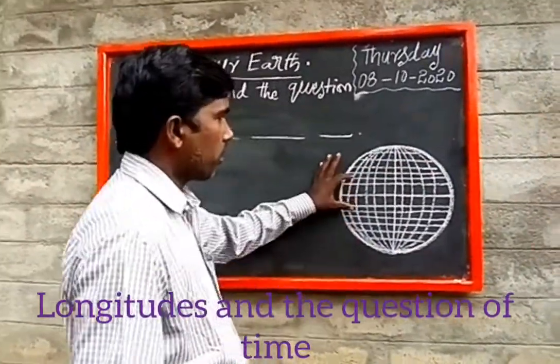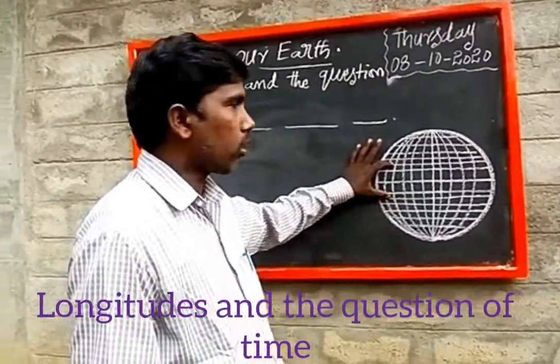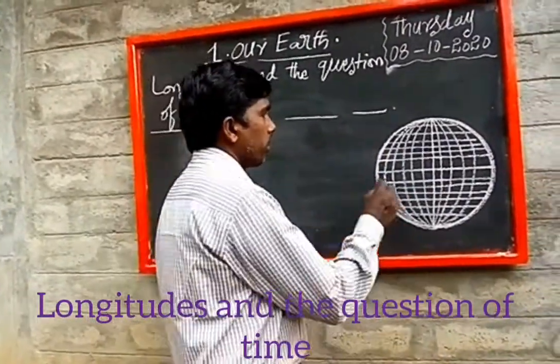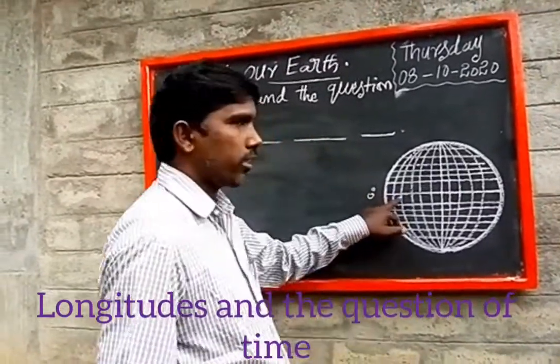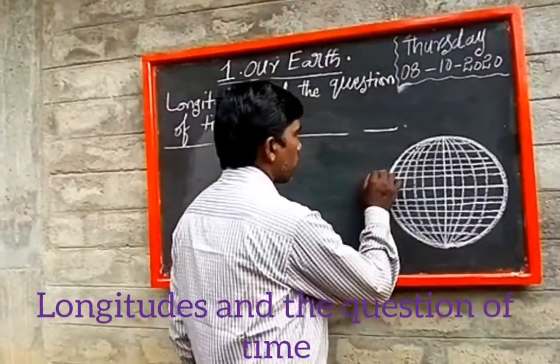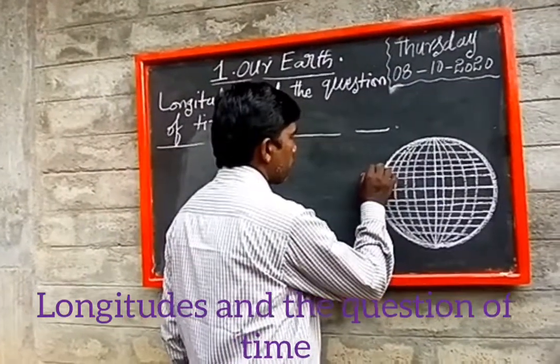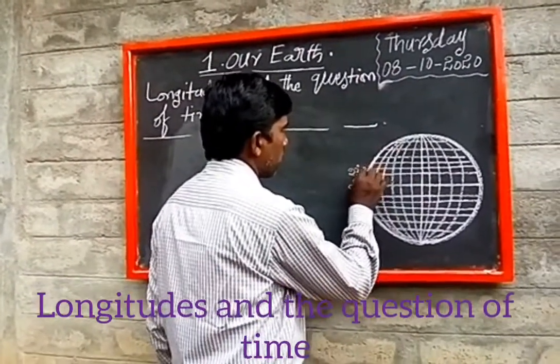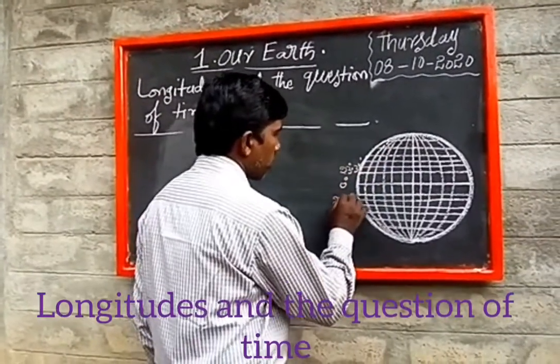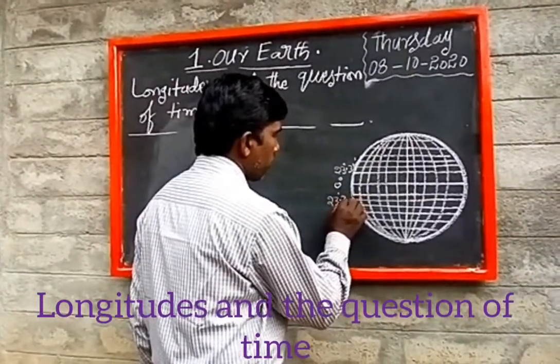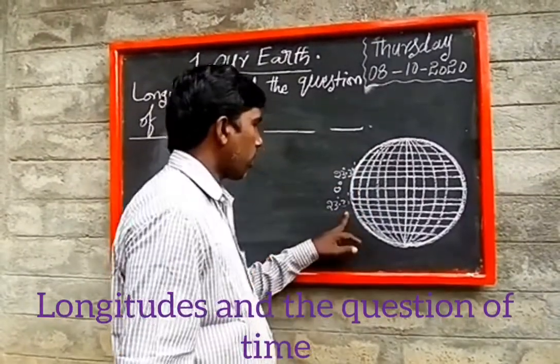This is 0 degree latitude, called the equator. This is 23 degrees 30 minutes northern latitude and southern latitude.